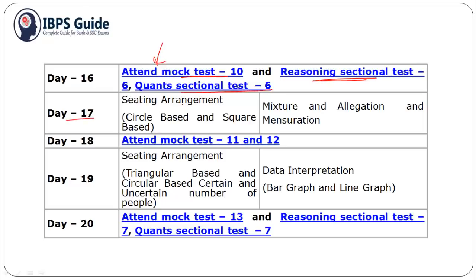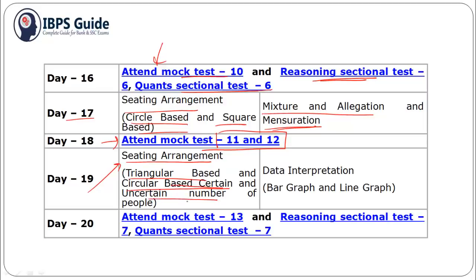Day 17, you should practice seating arrangement, that is circular and square based seating arrangement. For quant you can practice mixture and alligation and mensuration. For day 18, you can attend mock test 11 and mock test 12. Day 19, you should practice seating arrangement, that is triangular, circular based and uncertain number of persons, which is quite in trend. And also for quant you should practice bar graph and line graph DI.